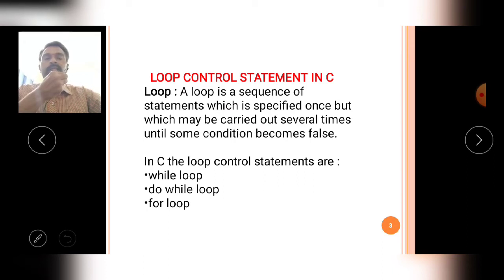According to the condition, the group of statements is repeatedly executed. This type of statements are called looping control statements.